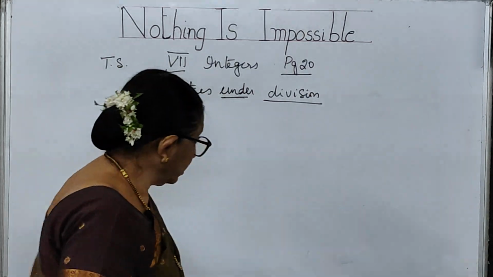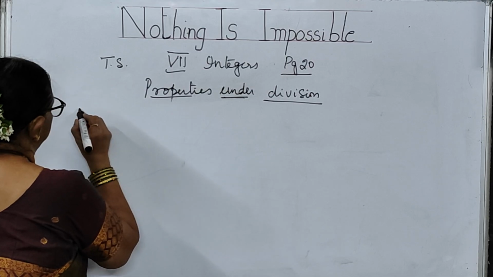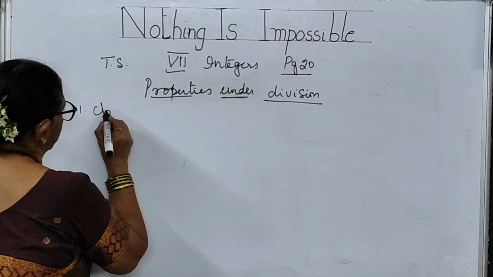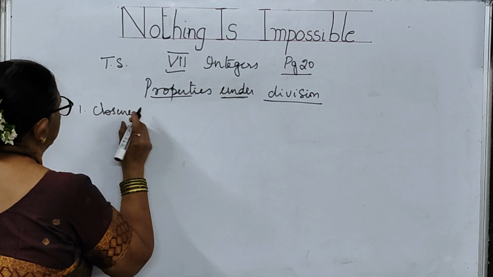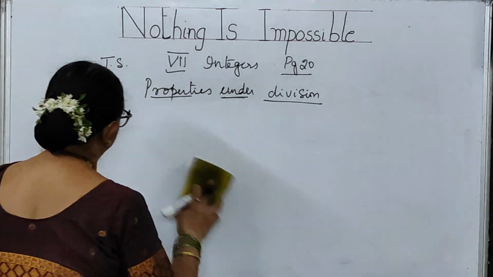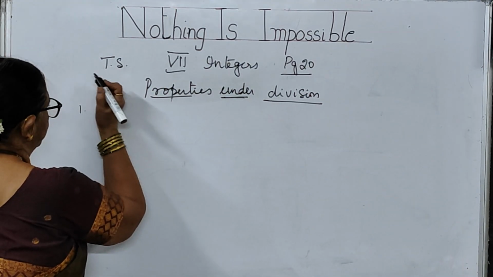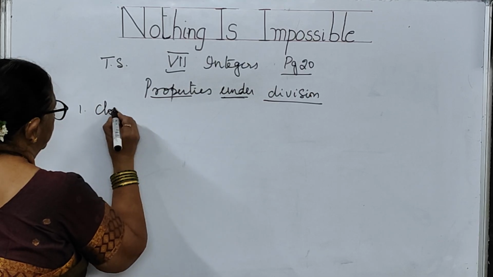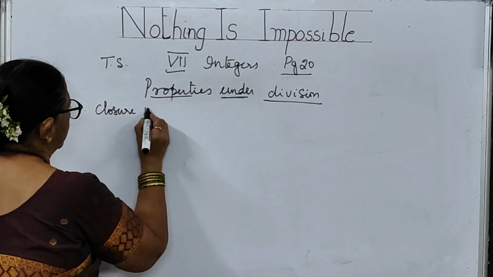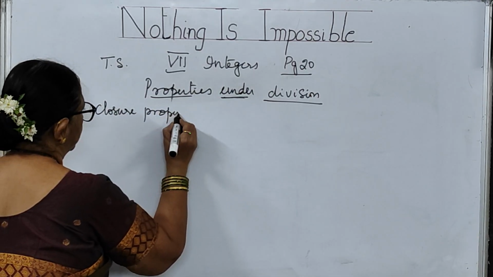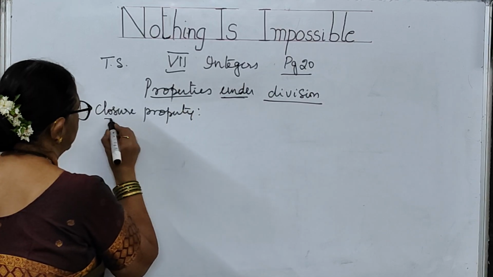Now let me take the closure property in it. The first property that you have got here is closure property. So what is the definition once again?